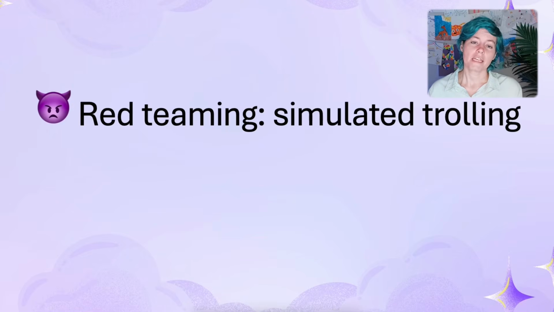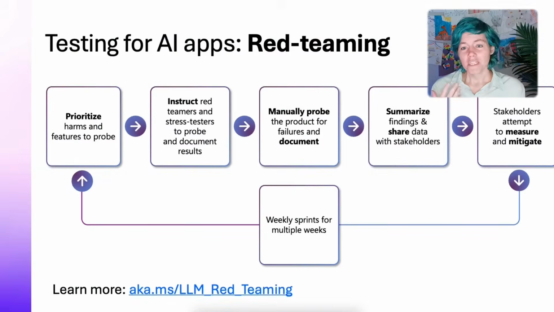Now, to make sure that this RAG application does not produce harmful answers and unsafe content, we can do red teaming. And red teaming is basically simulated trolling. The original version of red teaming involves getting a bunch of humans in a room and giving them access to the application and having those humans send all kinds of adversarial questions to the application to see what sort of responses they can get back. For an example of this kind of red teaming, I've invited some trolls to probe our application.